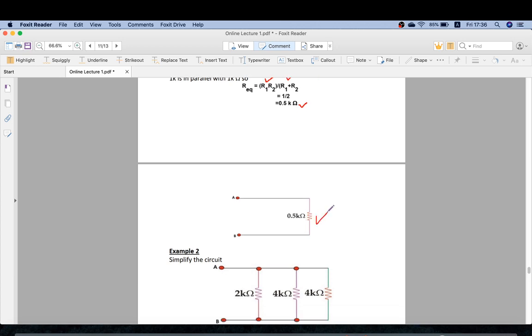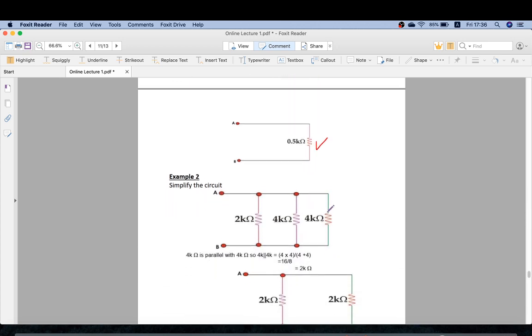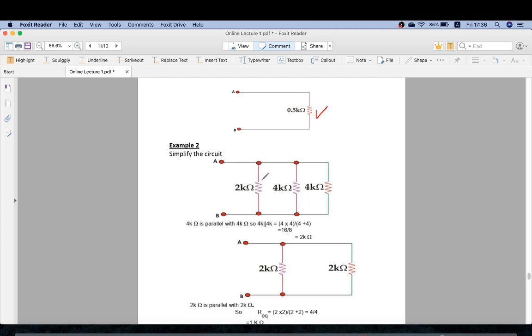So now we take another example. Here we have three resistances, and all these resistances are in parallel. So how will we simplify it? Let's take one by one. First of all, we will take 4 kilo ohm and 4 kilo ohm. Now we will add these by this formula, 4 into 4 divided by 4 plus 4.